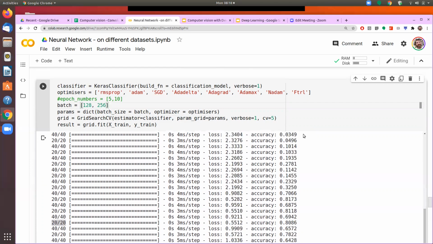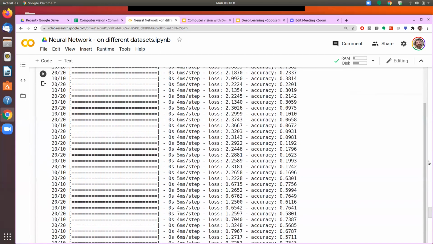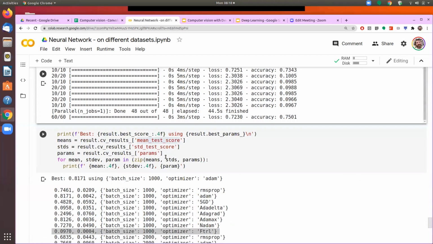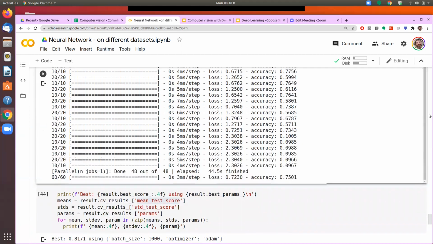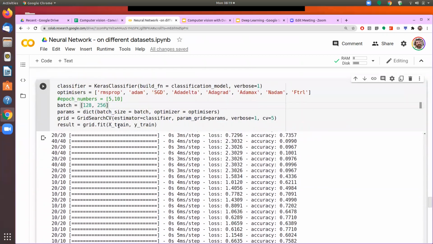So here, just to note, the best result that we had obtained on the digit data set was 0.81, and we are using the digit data set itself here. Now if we run the grid search, we will know that across all different parameters, which one gives me the best result with different batch sizes.